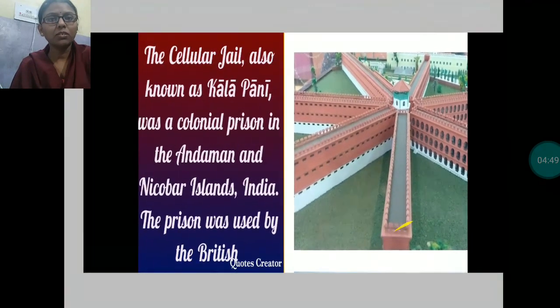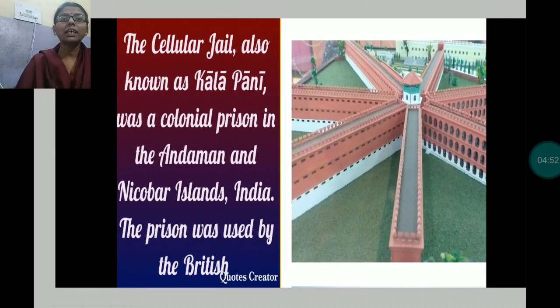Indians got the punishment of Kala Pani. Mostly the politicians were getting this type of punishment. Those who were not listening to the Britishers, they used to send them to Kala Pani, from where they could not meet their family or come in contact with any other person.